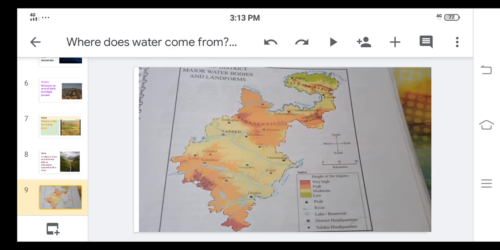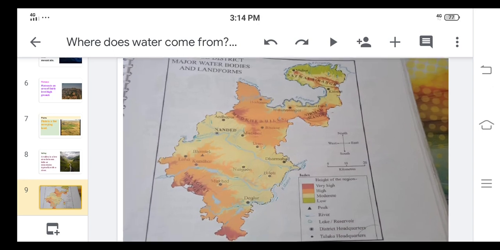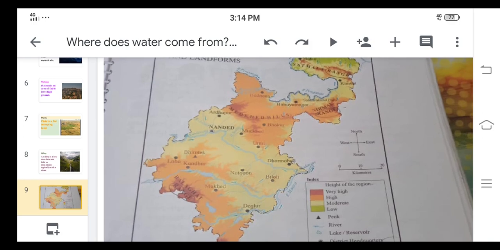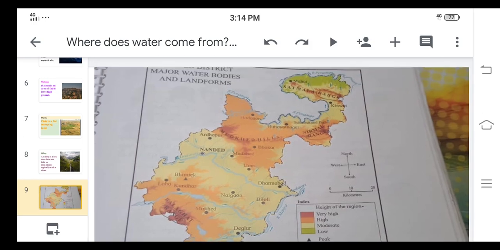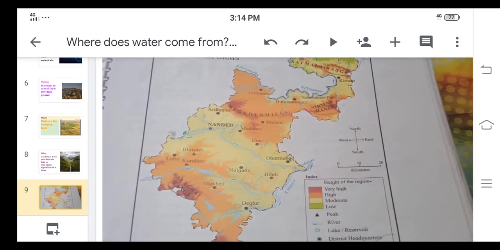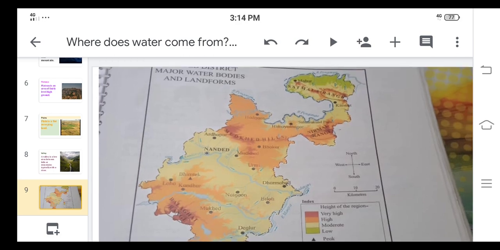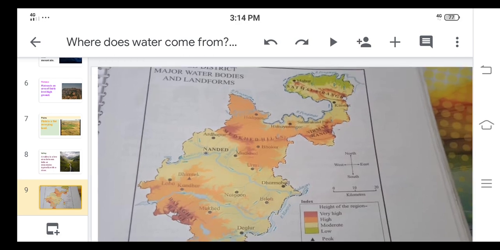Now we have seen the landforms and their definitions. Now we are going to see the landforms of our district. As we are living in Nanded district, this is the map of water bodies and landforms of Nanded. The headquarter of Nanded is Nanded. Here the blue lines which you can see indicate rivers, and here in dark brown color, those lands are very high, orange color high, yellow color moderate, and green color low. So here you can see the ranges.